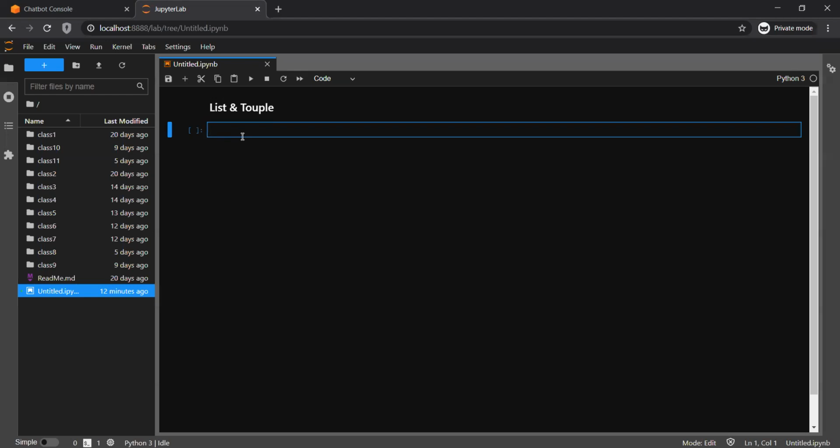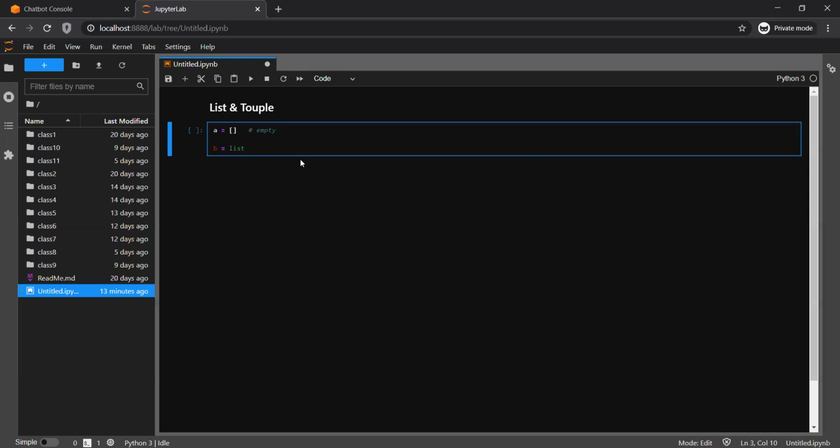So let's quickly go and see. Suppose there is a variable a, with square brackets. This is the easiest way to define a list, and if you simply put square brackets, it's an empty list. We call it an empty list. The other way is by using the list function.